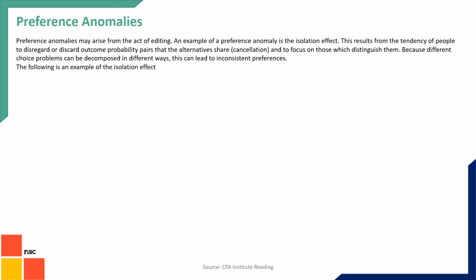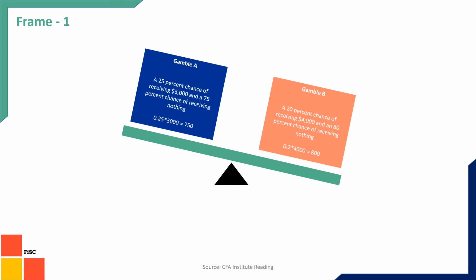So based on this editing phase, there are some preference anomalies which happen. As we have seen in the cancellation phase, we remove some of the similar aspects and only focus on the distinguishing aspects of proposals. In such a case, there could be cases where we make wrong choices because of this cancellation. This kind of effect is called the isolation effect. This is one type of preference anomaly given to us in this reading. So let's look at an example to understand it better.